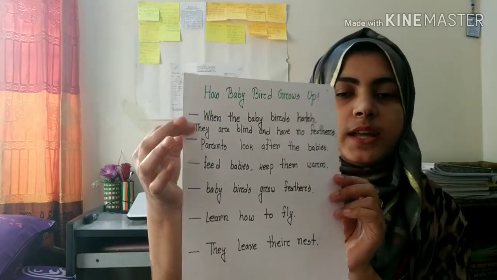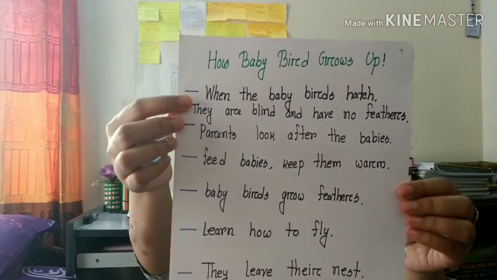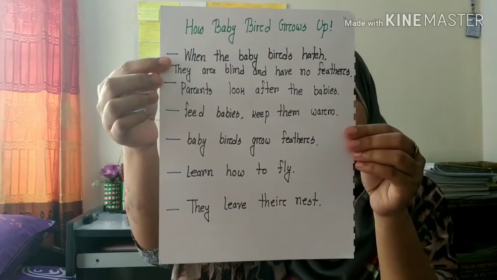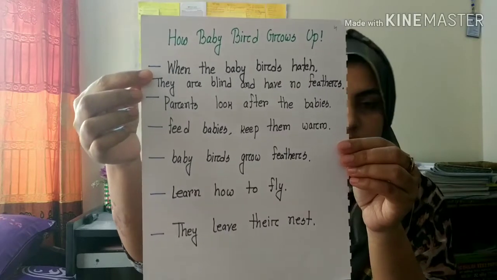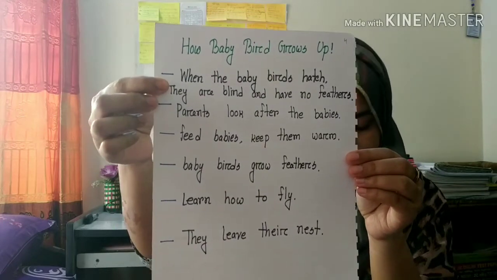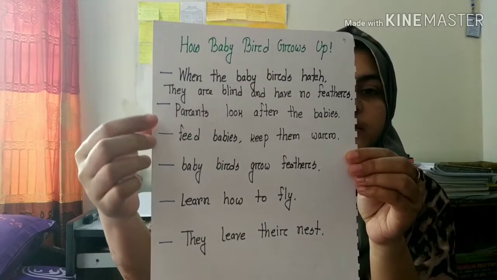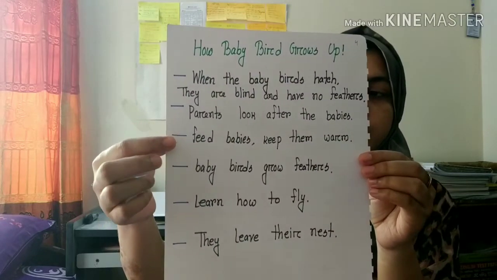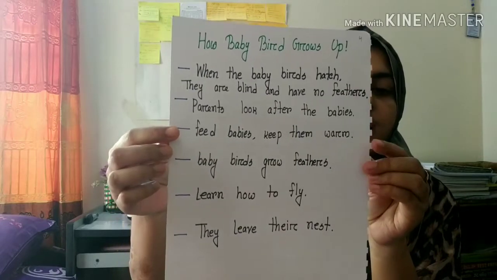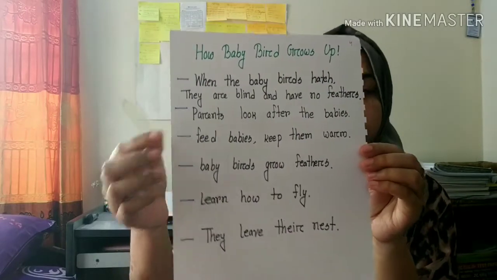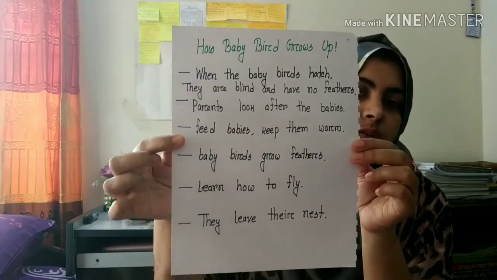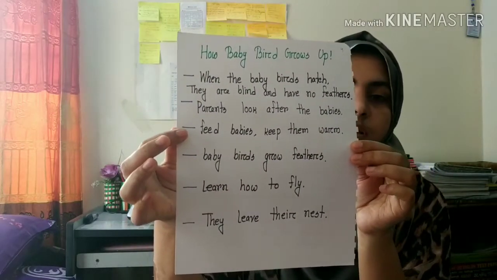When a baby bird is born, they are blind and have no feathers. The parent birds look after the baby birds, like our parents look after us in childhood.